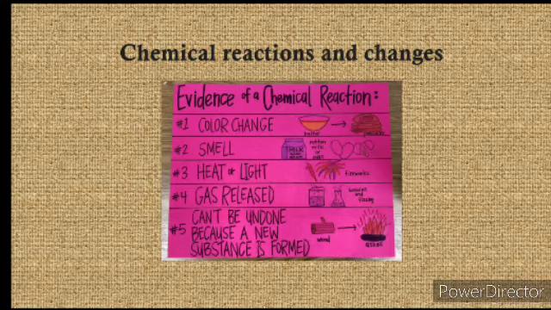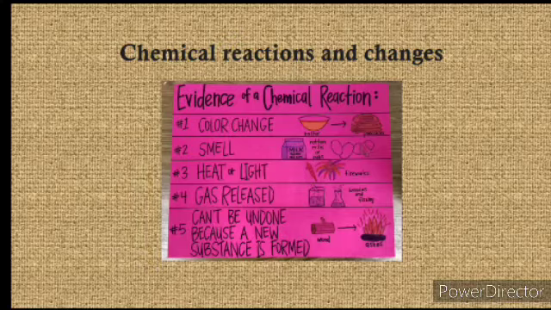Now here is the evidence of a chemical reaction. How can you know that a chemical reaction has happened? So number 1, the color will change. Number 2, you can notice a smell like rotten milk. If you forgot to put the milk in the fridge in summer, then in the morning you will see the milk is spoiled and it will start smelling. Then number 3, heat or light, which you can see in fireworks. When the bursting of crackers is done, you can see the light in the form of energy.